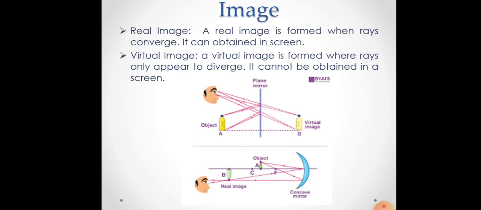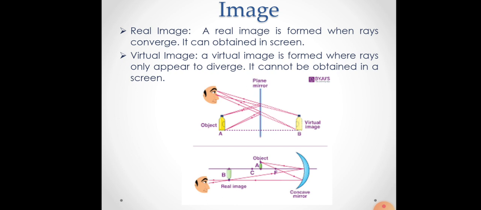In the first diagram you can see there is a man and a plane mirror. An object is kept at position A and its image is formed at position B. Here you can see the rays of light are not meeting, whereas they are diverging, right? So this is a virtual image.